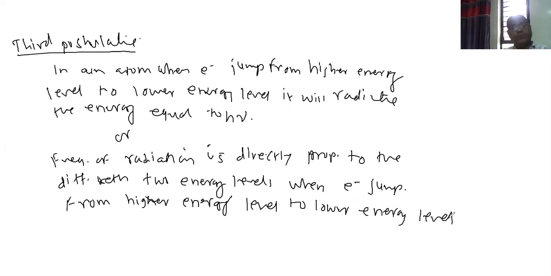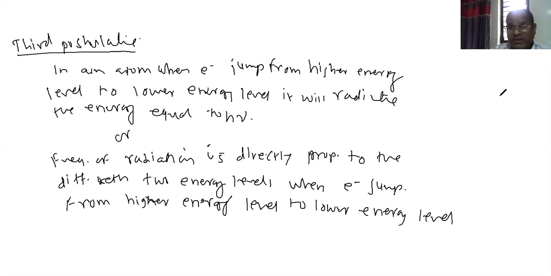This is the third postulate, Bohr's third postulate. What Bohr's third postulate says is that an electron may jump from a higher energy level to a lower energy level. Is it right?